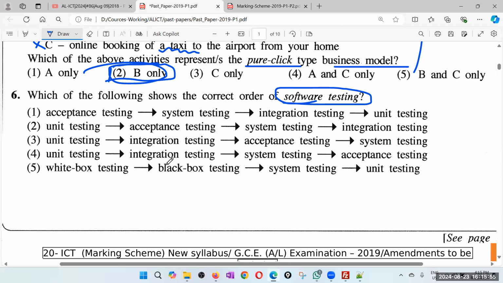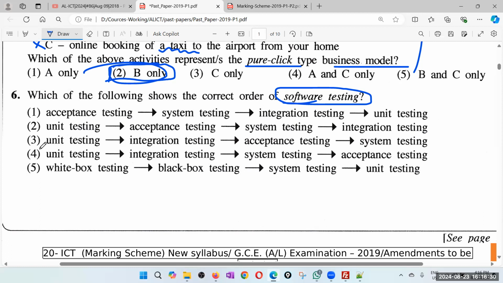Right. So what kind of testing do we first do? Unit testing is done first. You test individual units. Then you integrate those modules or units together and test whether those units can be properly integrated. That is integration testing. Then the system testing, that is you test the system as a whole. And finally, it is user acceptance testing where the end users test to decide whether to accept or reject.